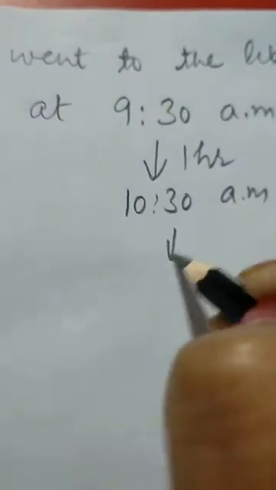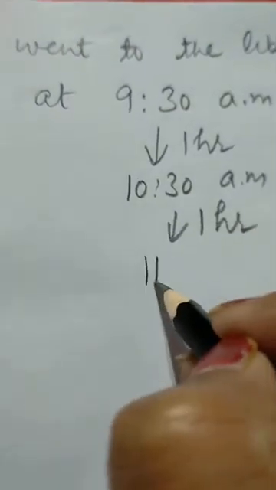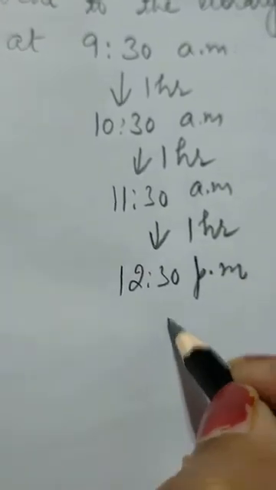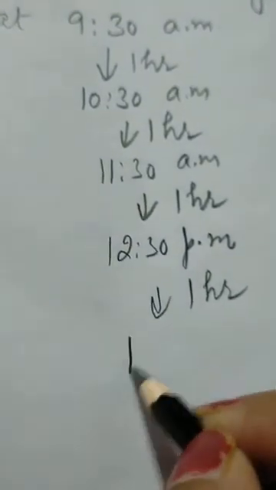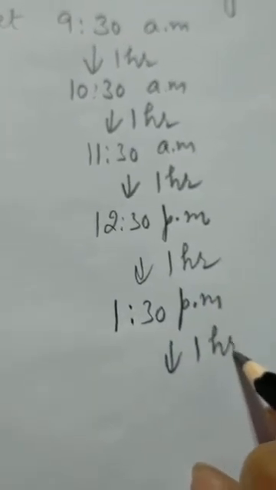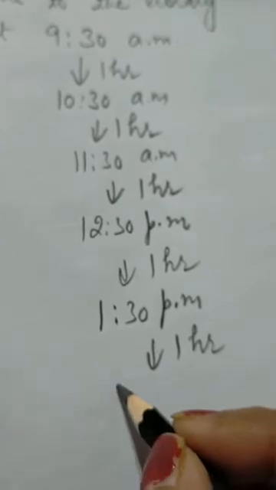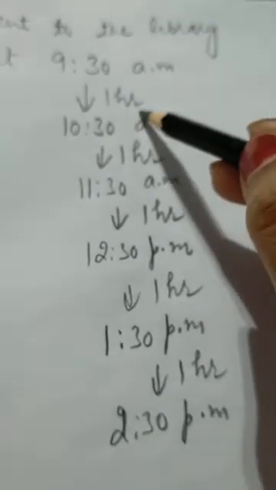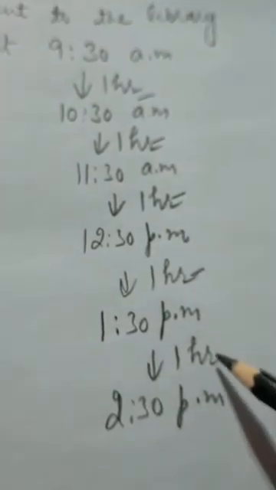After 1 hour, the time will be 10:30 a.m. After one more hour, 11:30 a.m., and after one more hour, 12:30 p.m., and after one more hour, 1:30 p.m., and after one more hour, 2:30 p.m. Now how many hours passed? 1, 2, 3, 4, 5.